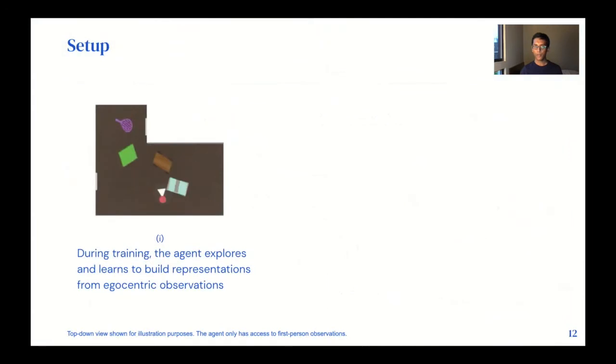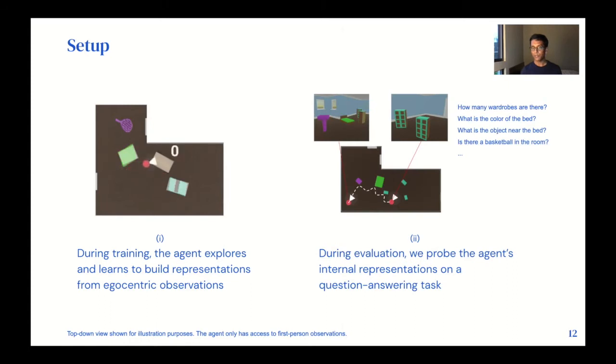So overall, our pipeline looks something like the following. During training, the agent explores and learns to build representations purely from egocentric observations. We do this for a variety of different object configurations that are randomly generated. At evaluation time, the agent runs around in the environment, and as it builds up these internal representations, we evaluate how good these are on a question answering task.